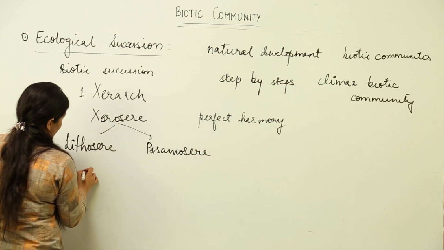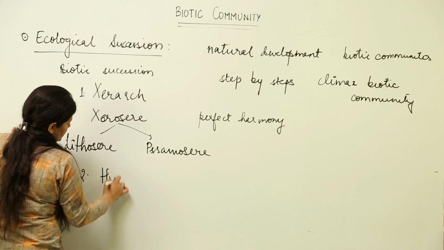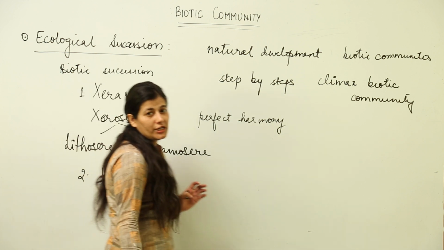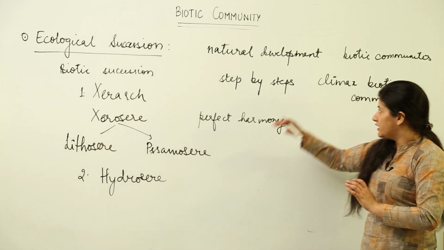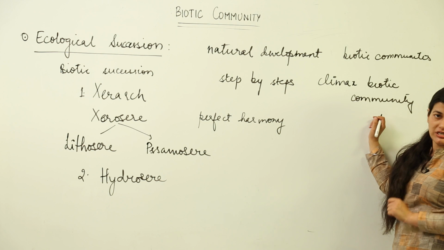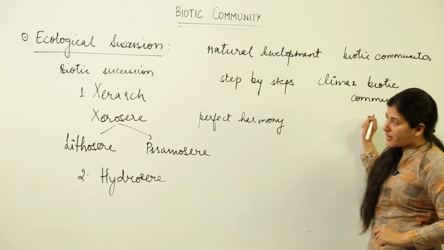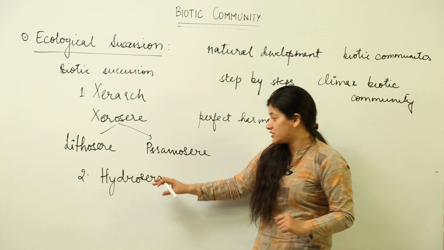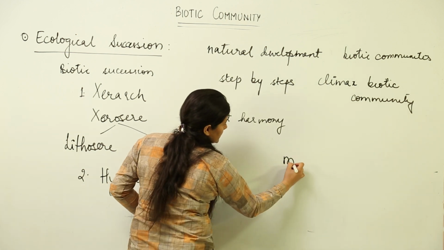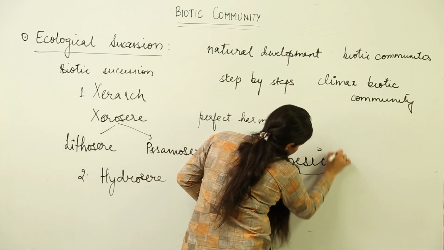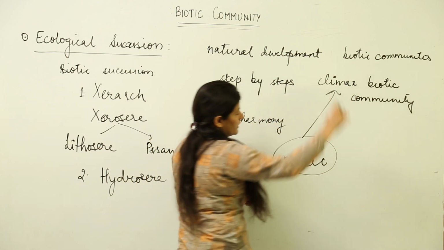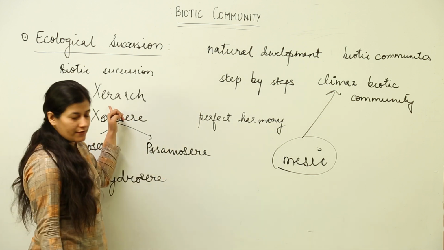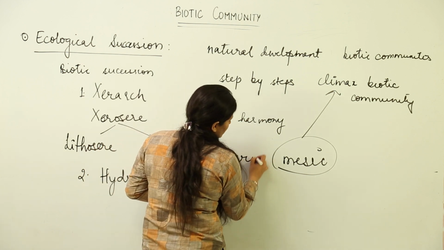Okay? And the other type of biotic succession is hydrosere, where the water body would be converted into the condition where climax biotic community will be prevalent. Now, in both the conditions, from extremely dry and from extremely wet, we have to reach the mesic stage, and this mesic stage refers to the climax biotic community, that is intermediate, from highly dry xeric to mesic.